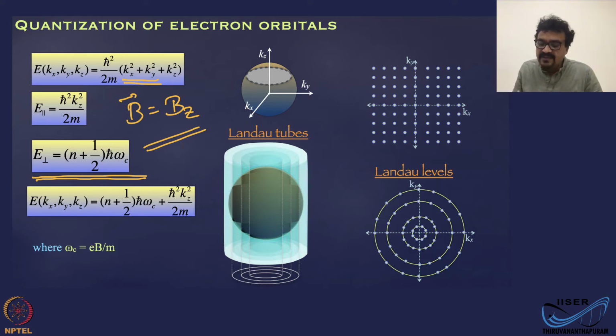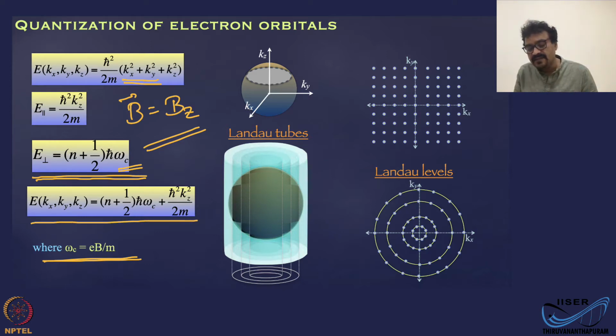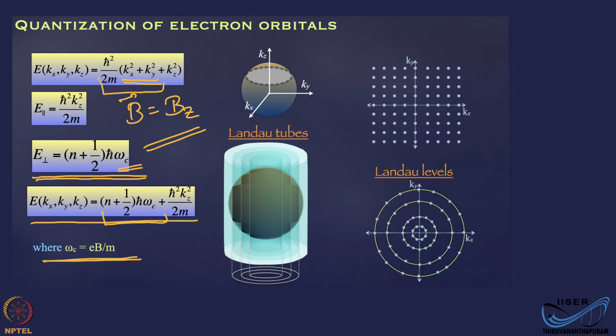Okay, and omega c, that is the cyclotron frequency, is given by eB by m, where e is the electronic charge, m is the mass, and B is the field. Okay. So now the total energy you can write as E(kx, ky, kz), where the kx and ky part together you have to write as (n plus 1/2) h bar omega.